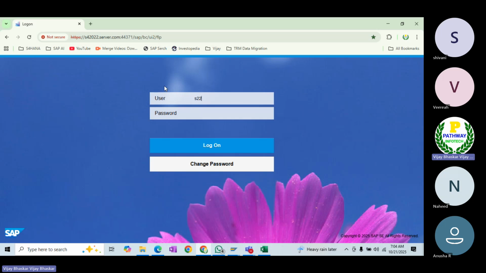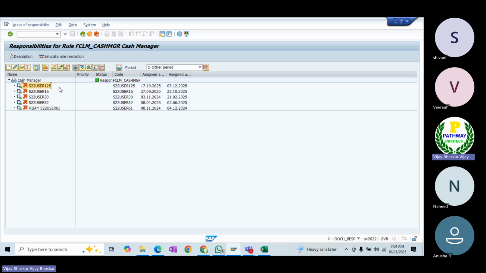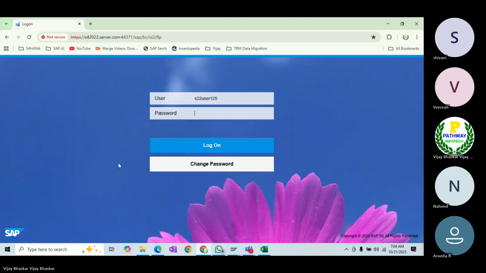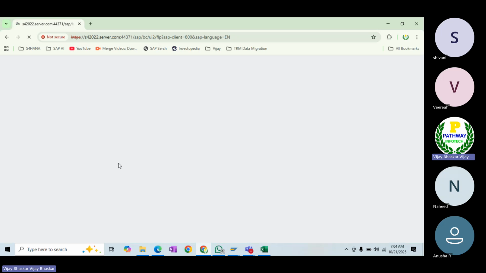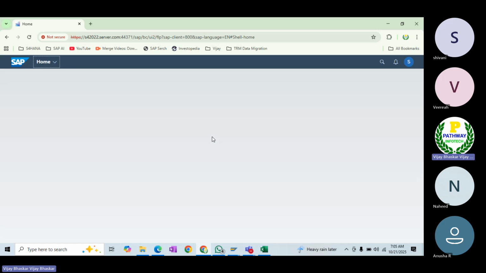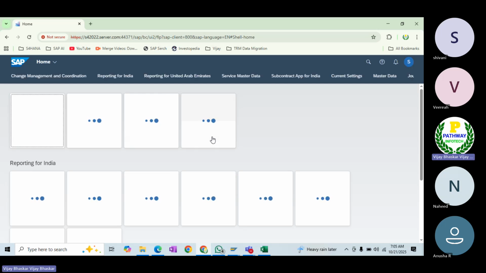Yes, 22 users, 125. You can see that the 125 user ID is there in this list, in the approvers list. Now, let me log in with this ID and let's approve the bank account. First, let's see whether the bank account has triggered the workflow or not here. First thing is that.